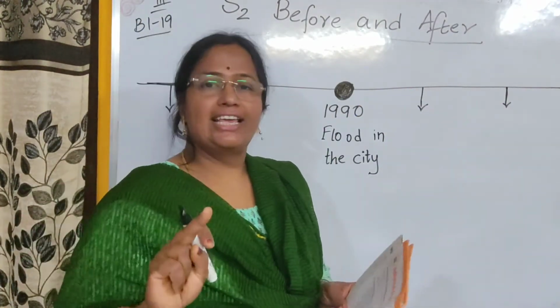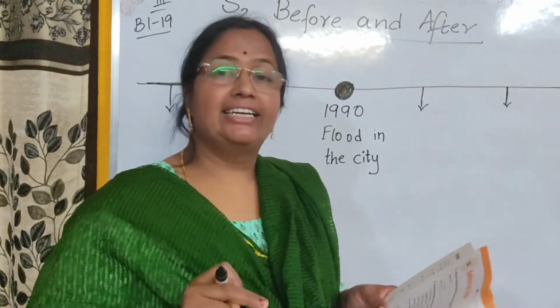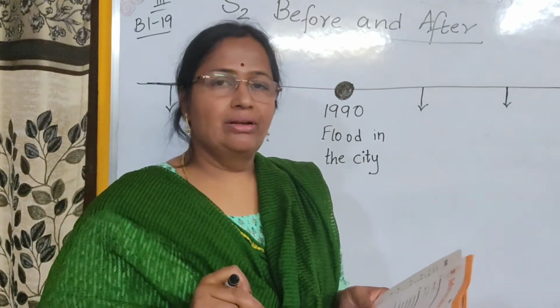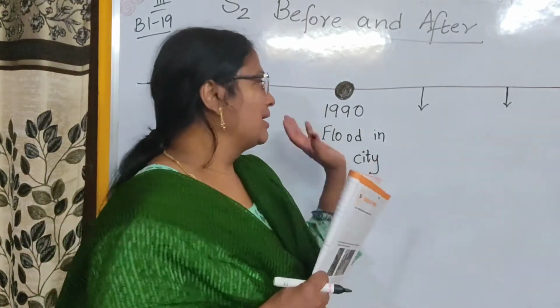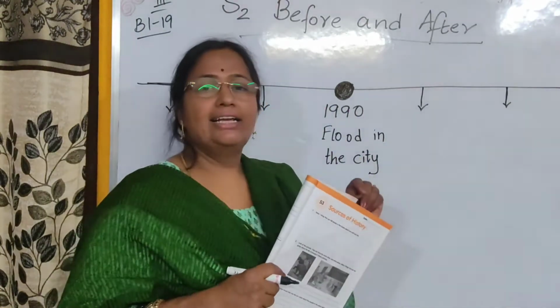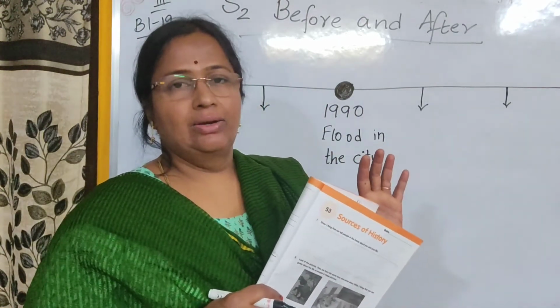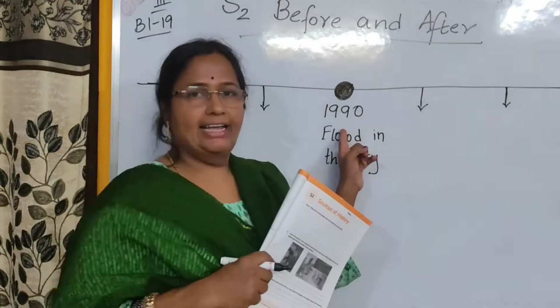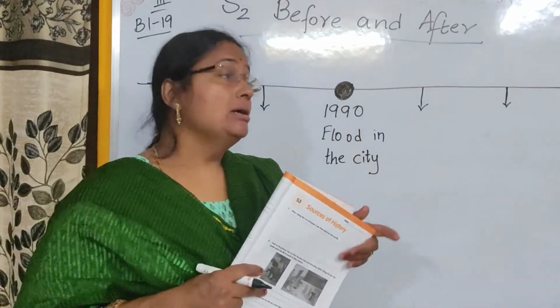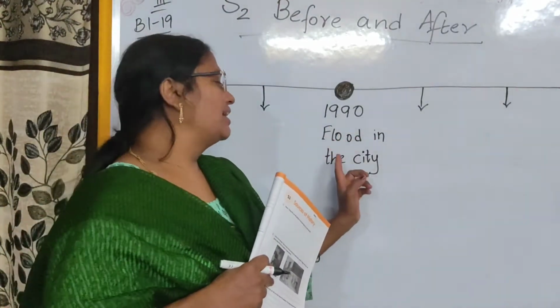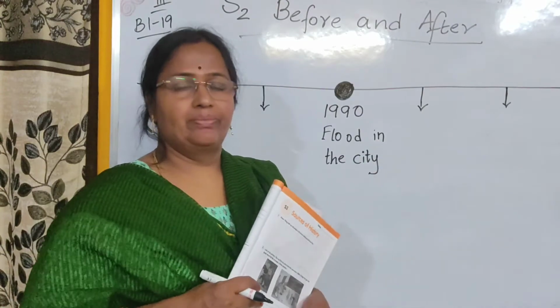First thing is that there are 5 sentences given in this question. This whole timeline, this line, is about floods. In the year 1990, now it is 2021, but in the year 1990 there were floods in the city.